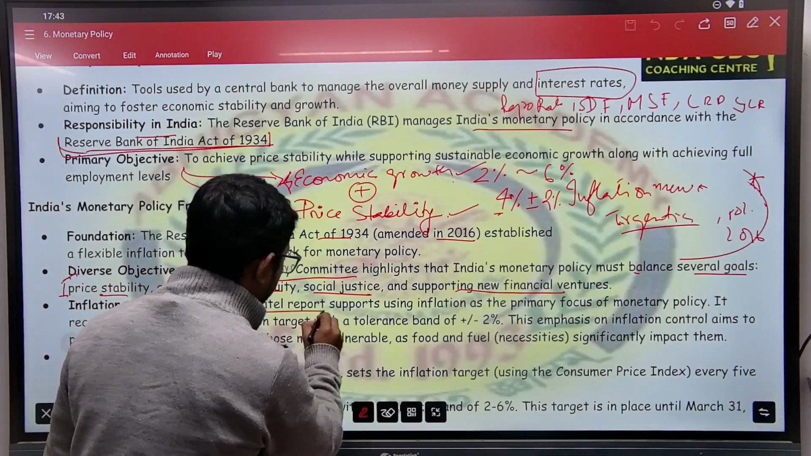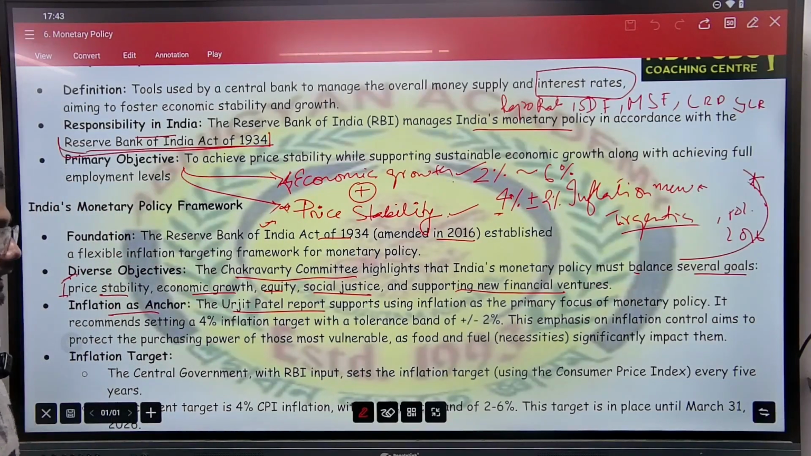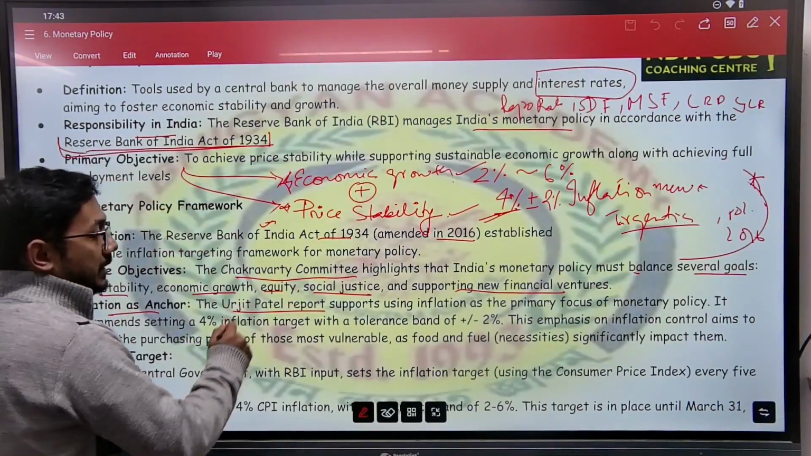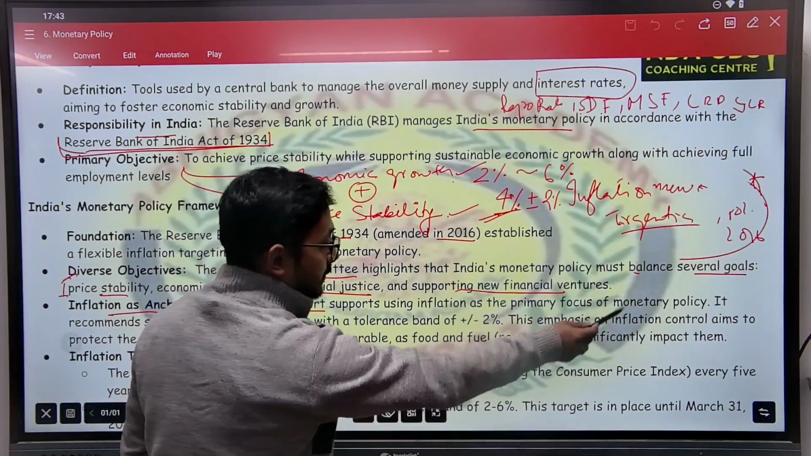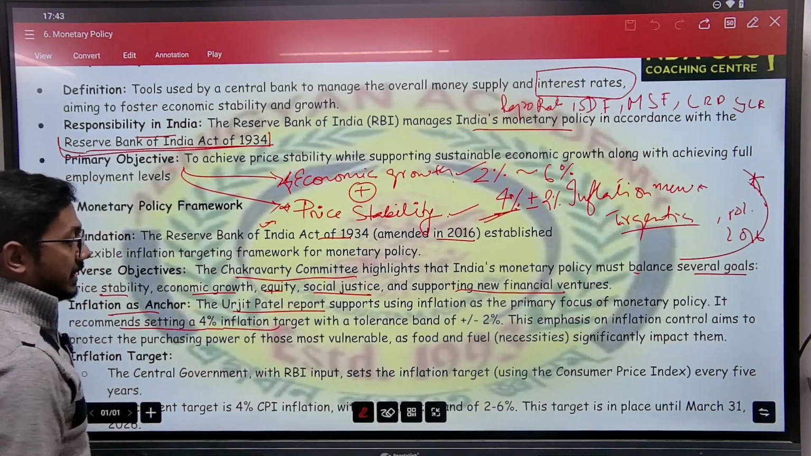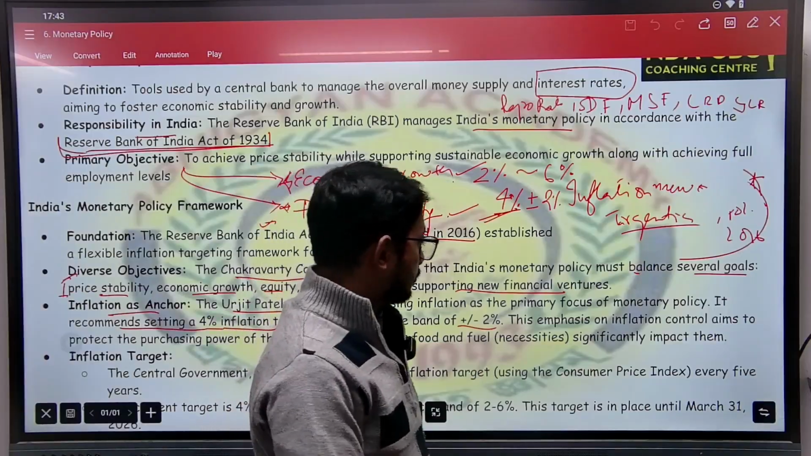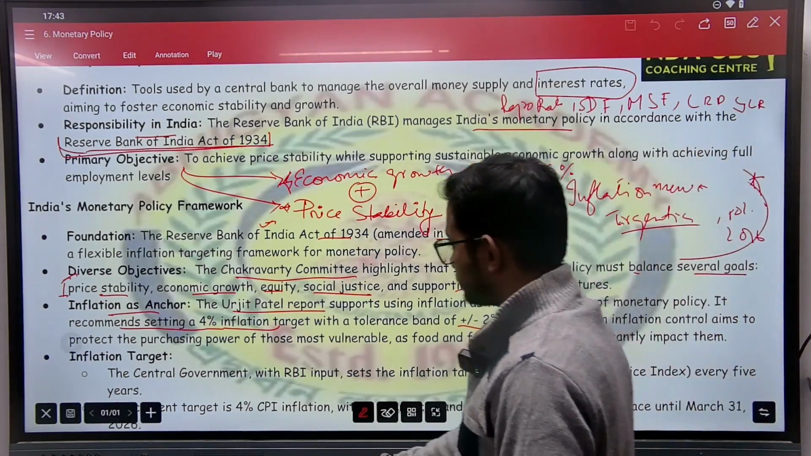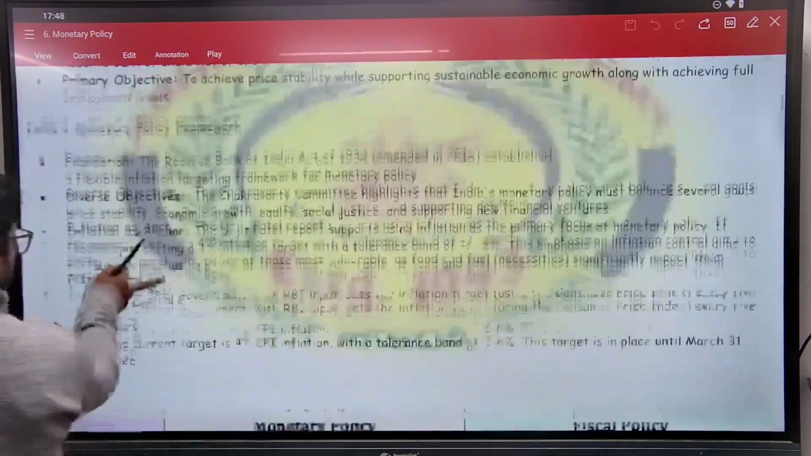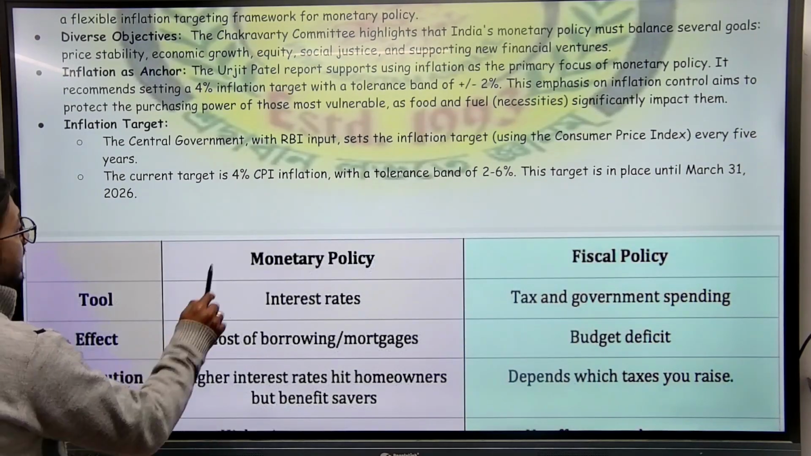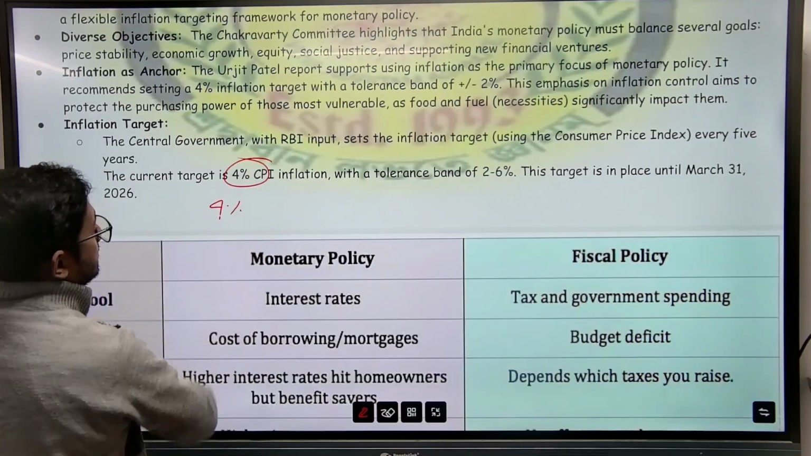So the Urjit Patel report or the Urjit Patel committee. Which committee suggested this inflation target? That is the Urjit Patel committee, which supports using inflation as the primary focus of monetary policy. It recommends setting a 4% inflation target with a tolerance band of plus minus 2%. That's what I have said just now. Next, the inflation target. The central government with RBI input sets the inflation target. Okay. Now, when I say 4%, that the 4% that is written.